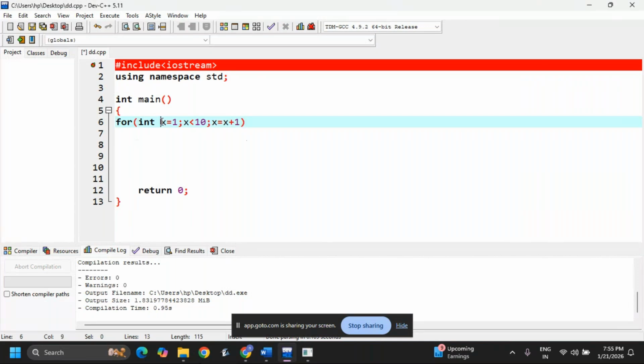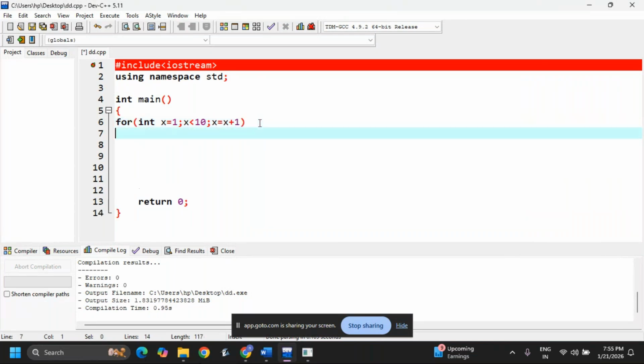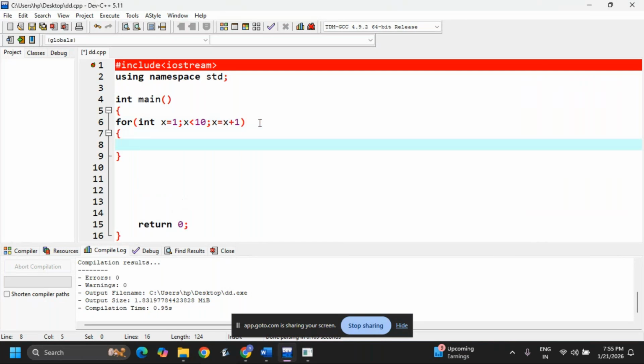Okay, initialization, condition checking, and increment, everything in a single line. Now here I am writing cout x, and instead of double quotes slash n, I can use endl also. Okay, now this is the return.